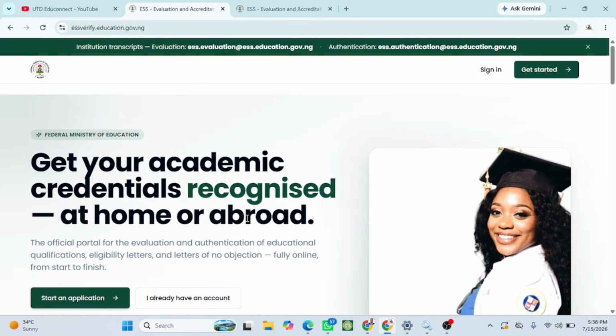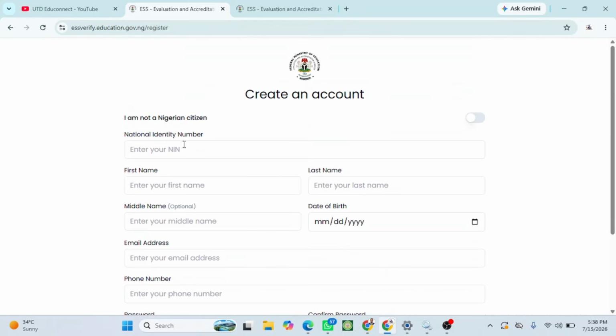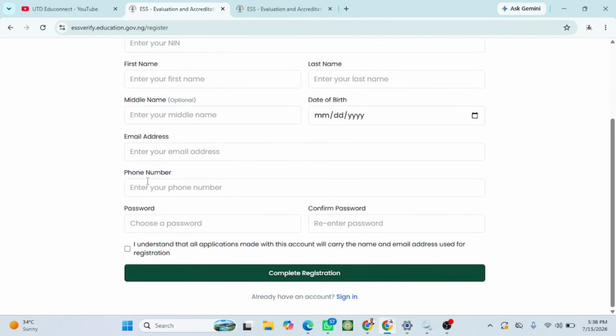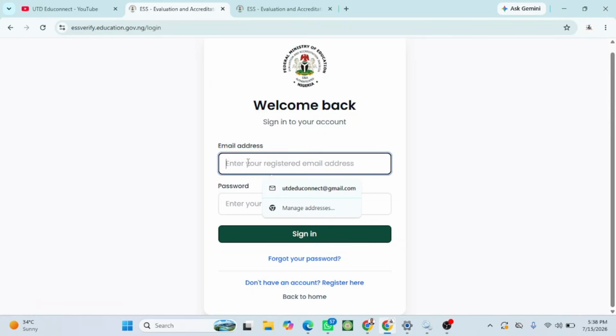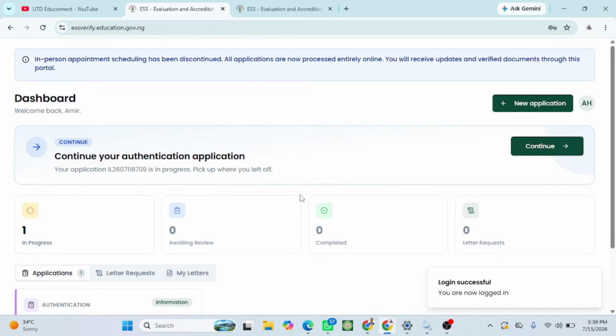This is the official website. To start your application, simply click on start application or get started. You can create your account here if you don't have one. I already have an account, so I will log in and we do it together. As you can see, here is the dashboard.